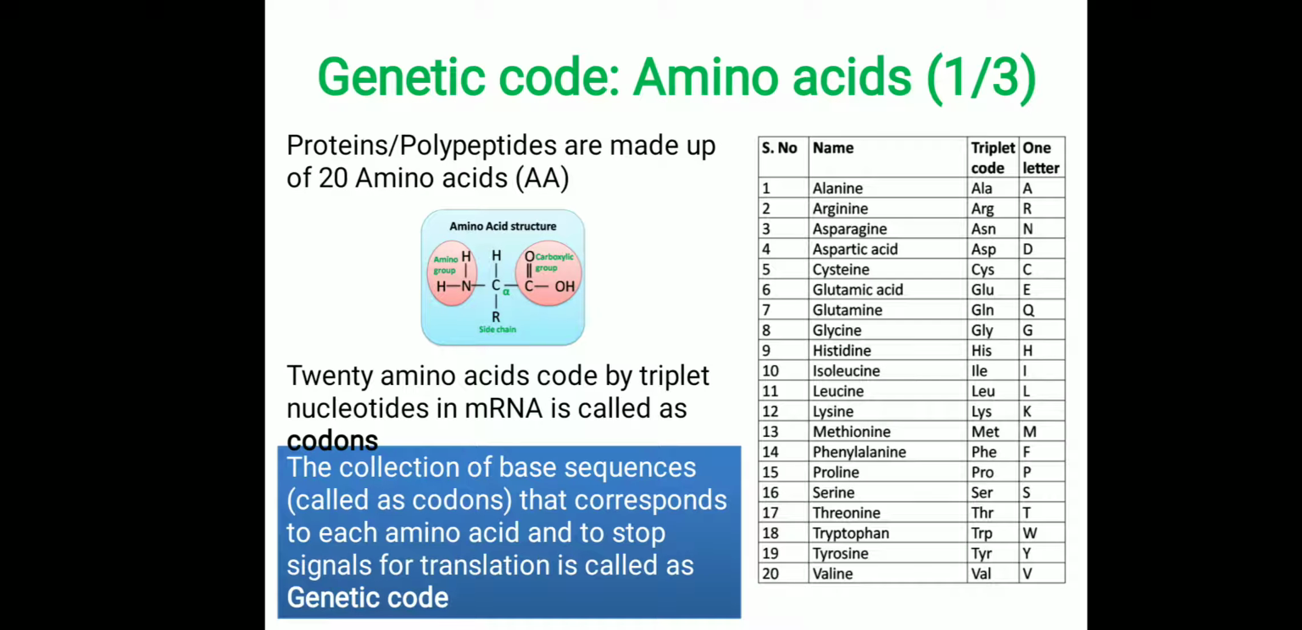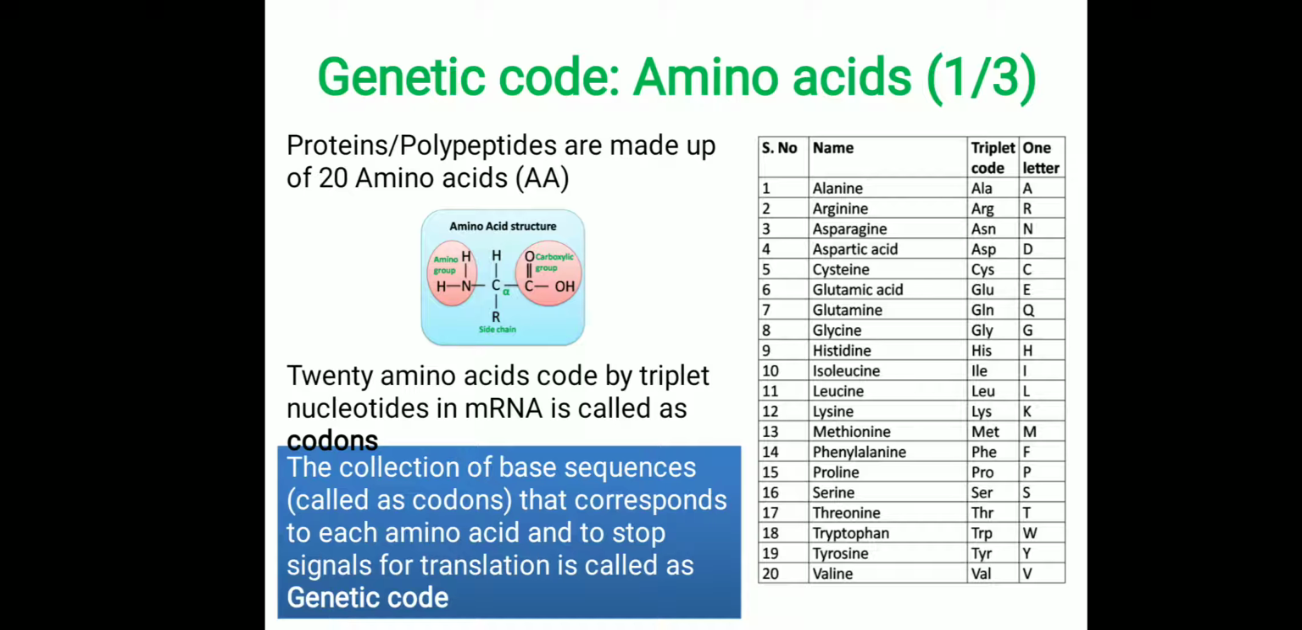Proteins or polypeptides are made up of 20 amino acids, and amino acids are the basic building blocks for the proteins. The 20 amino acids names are listed here, and generally the amino acids are mentioned by their full name or with 3-letter name or with single letter name, and single letter code is commonly called the IUPAC code. And the protein sequences are written based on the single letter code for each amino acid.